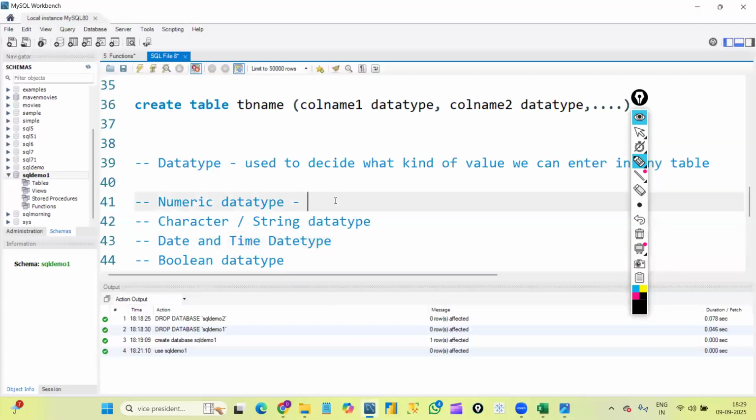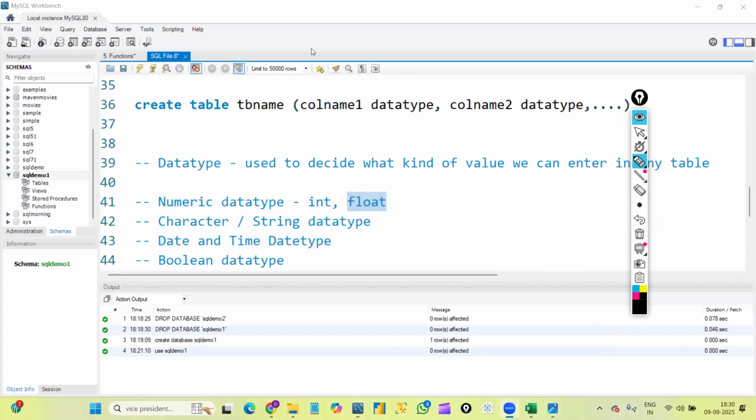Let me repeat: numeric data types again divide into two types, int and float. In int only whole numbers we can store. Float will accept numbers as well as decimal values. Even if you give 2 it will accept, and if you give 2.5 it will also accept. So whenever you want to give decimal values, you can use float.